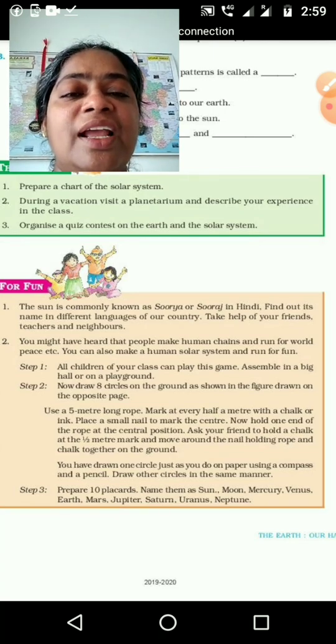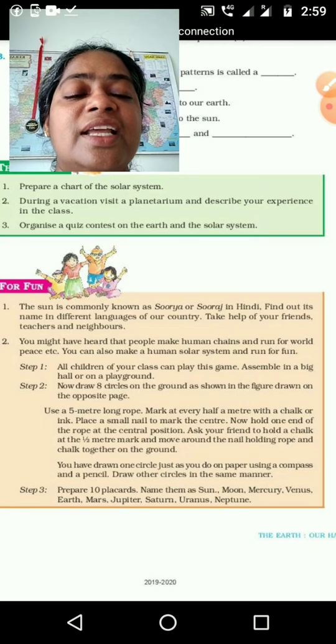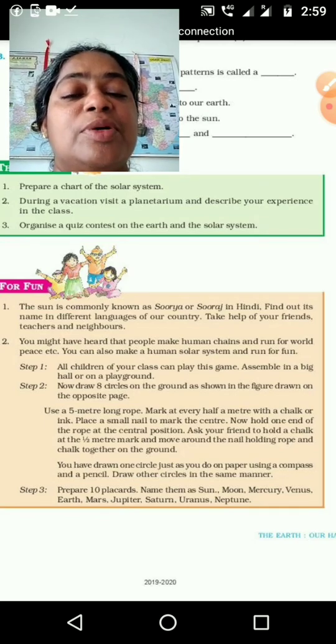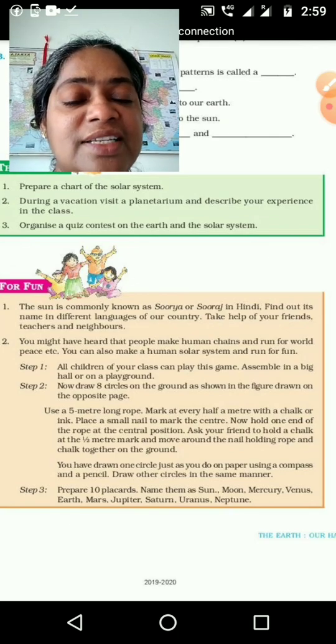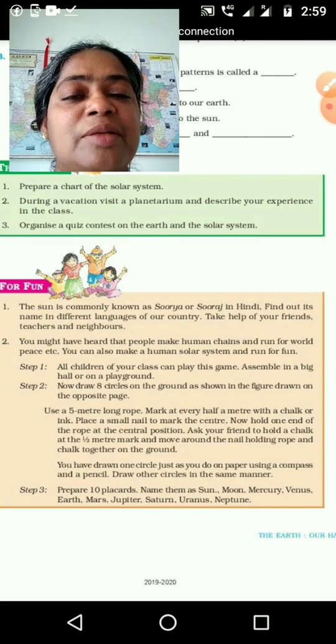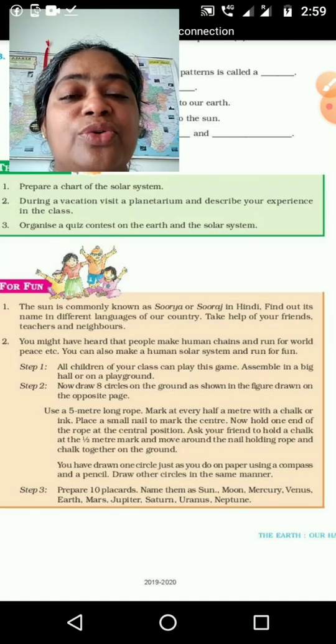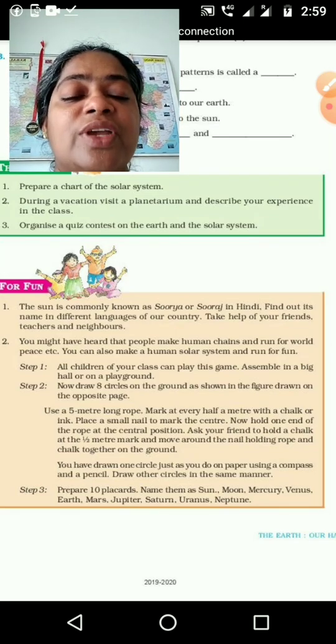First you try, and here it is said, take the help of your friends, teachers and neighbors. No need to ask teachers, neighbors and all. If the answer is at your fingertip, just type that. Sun in Marathi, sun in Punjabi, sun in Tamil. Tamil and like that, things you already know. If you type the language name, that word will come.